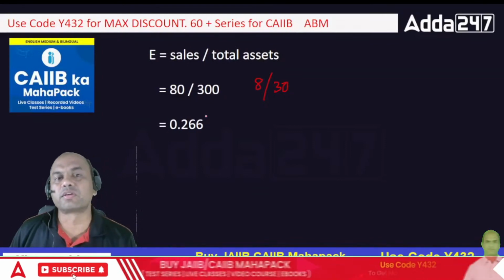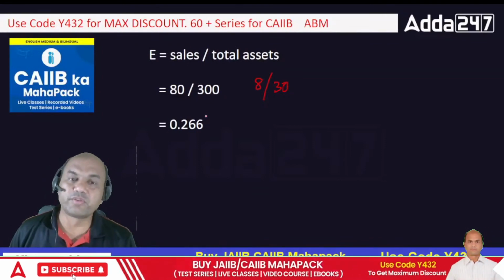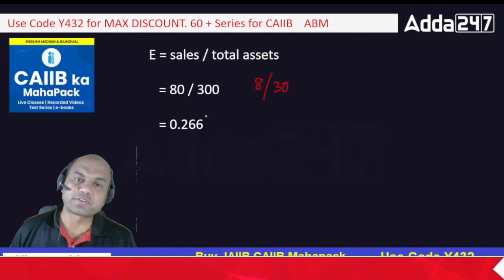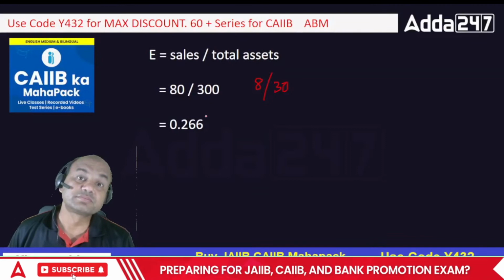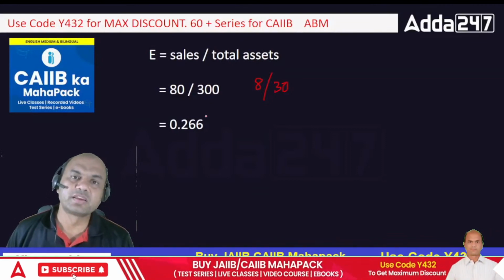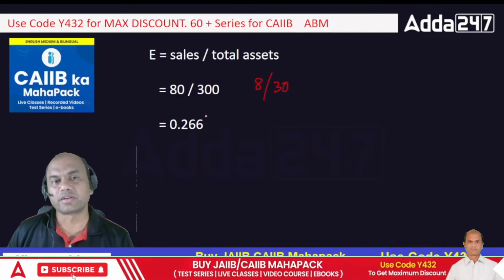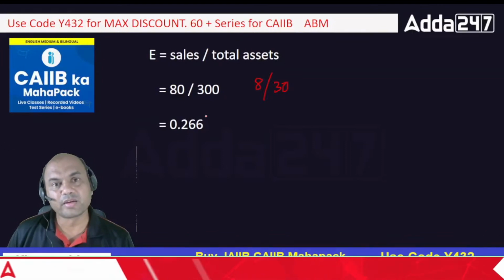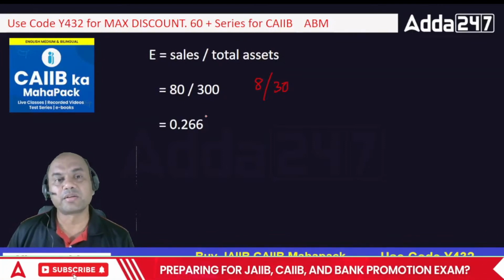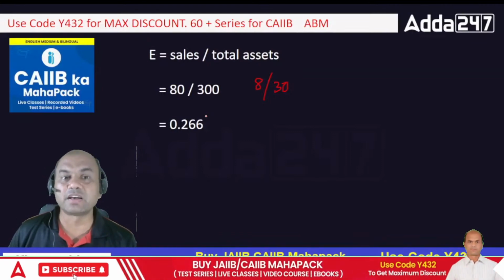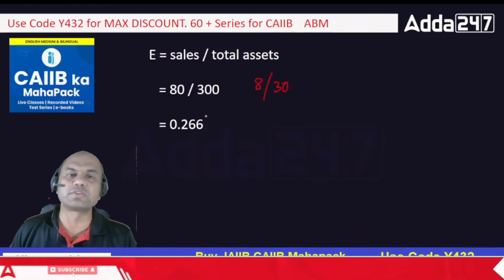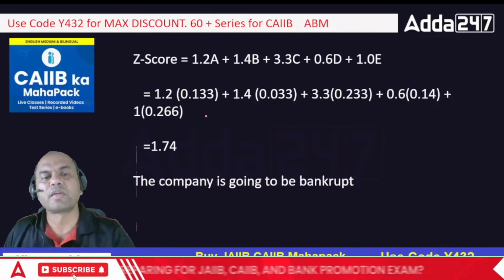Correct. Weightage for C. 3.3. Correct. Weightage for D. 0.6. Correct. And last one is very simple, last one is 1.